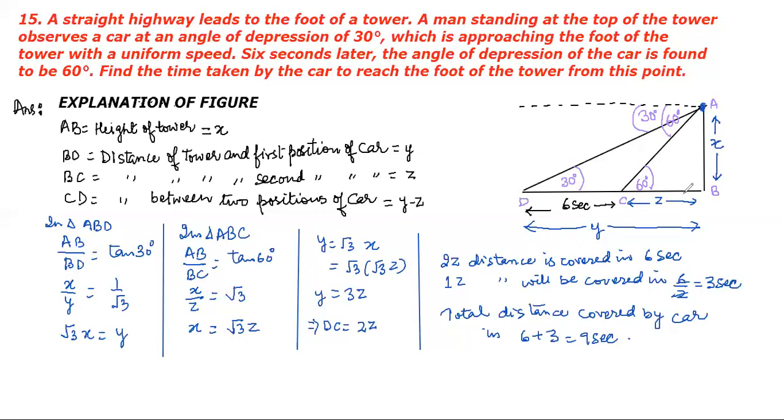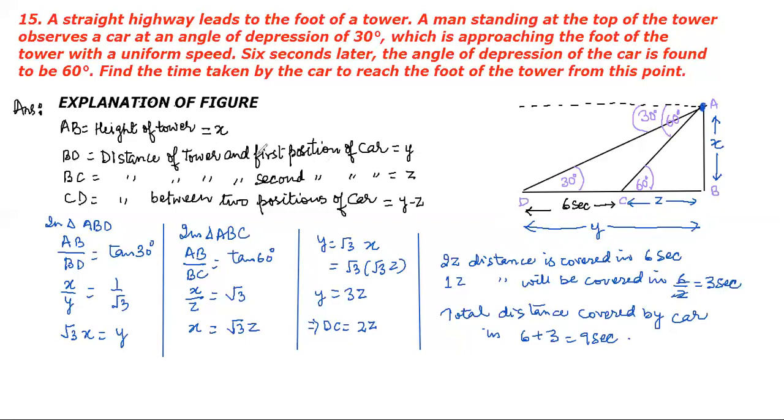Now children, this is the height, and let's talk about the distance. The distance of the car from the first position to the tower is y meters, from the second position it is z meters, and the height of the tower we have taken as x.